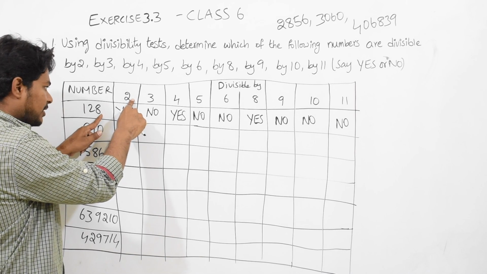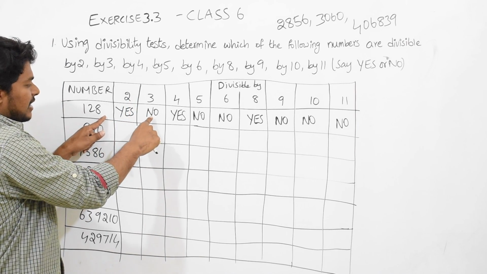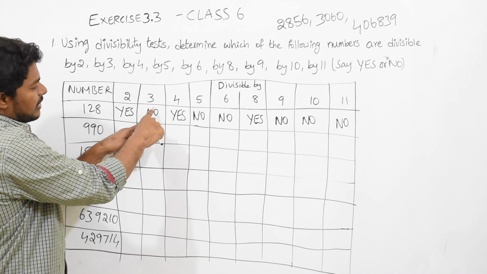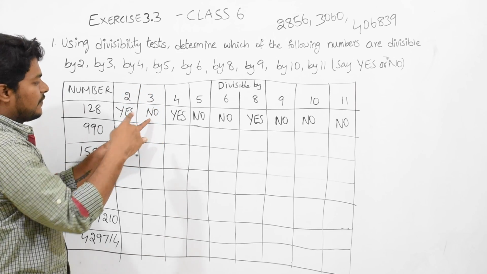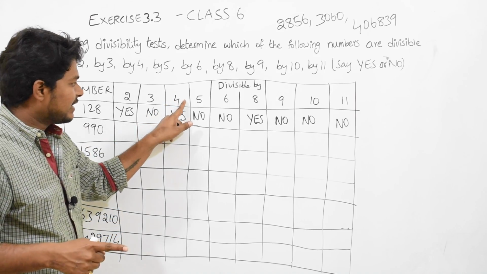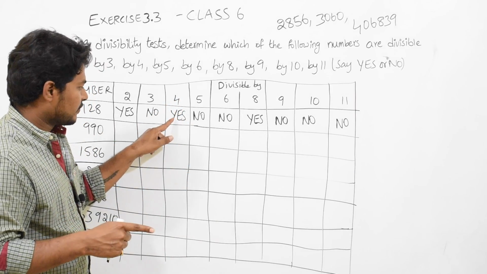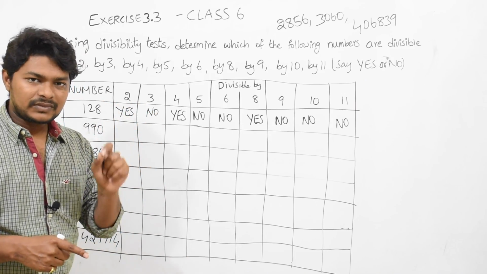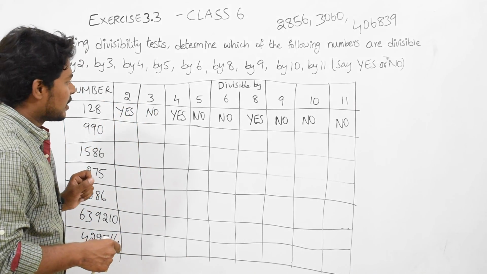If it is divisible by 2, then we need to tell yes. Like here, is 128 divisible by 3 or not? If it is divisible, we need to write yes. If it is not divisible, we need to write no. Likewise for 4, if 128 is divisible by 4 we write yes, and if not divisible, we write no. I hope you understand that.